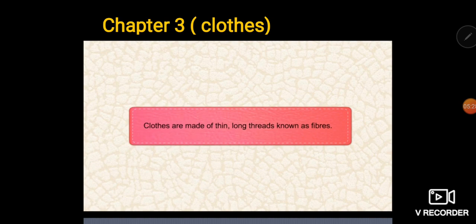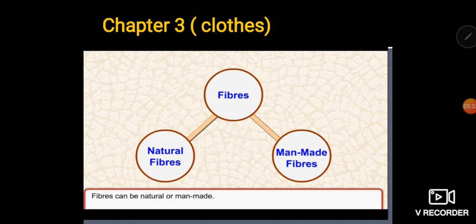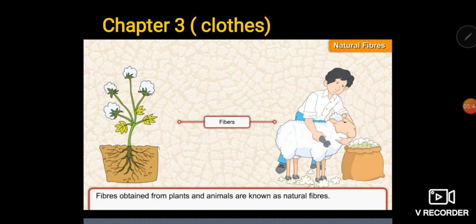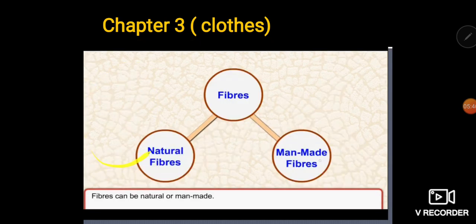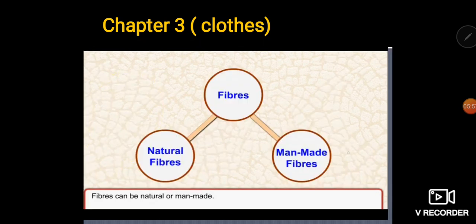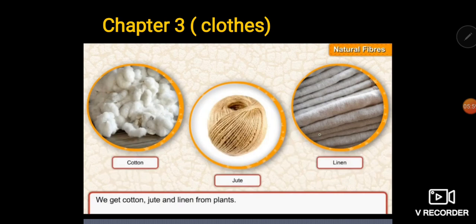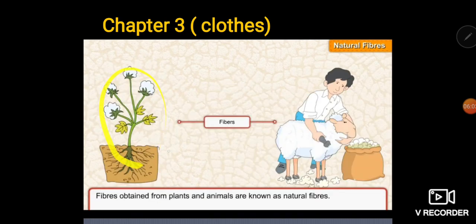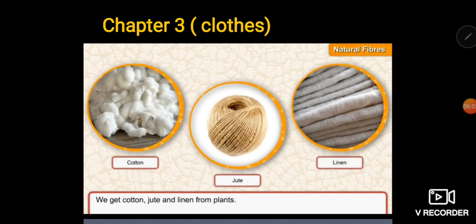Now, clothes are made of thin, long threads. What do we call them? We call them fibers. There are two types of fibers on the basis of their source. First one is natural fibers, second one is man made fibers. Now, the fibers which we obtain from plants and animals are known as natural fibers, right? Plants and animals, both of these are natural sources. So the fibers which we obtain from plants and animals are natural fibers.